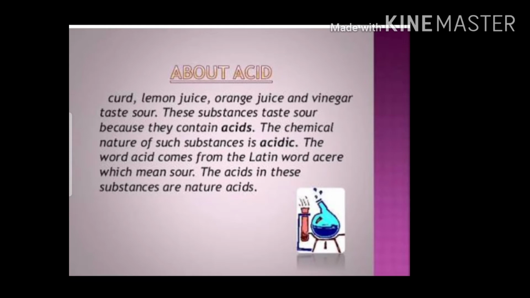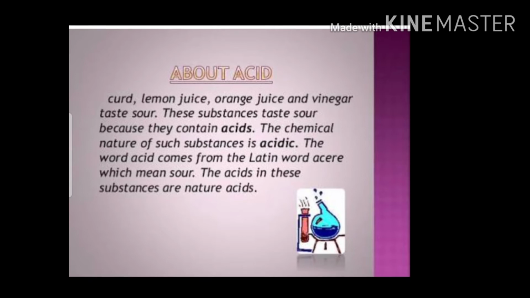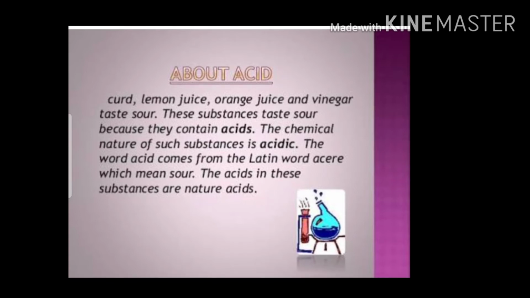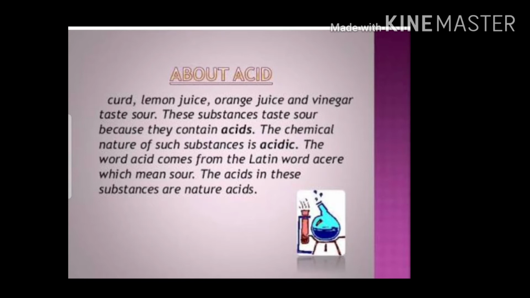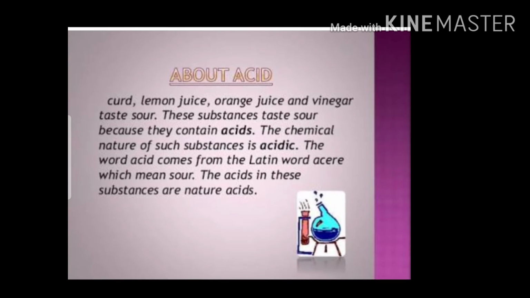The acids present in plant material and animal material are called organic acids, and an acid can be defined as follows: a substance which reacts with a base to form a salt is called an acid. Acids have a sour taste. Acids turn blue litmus to red.